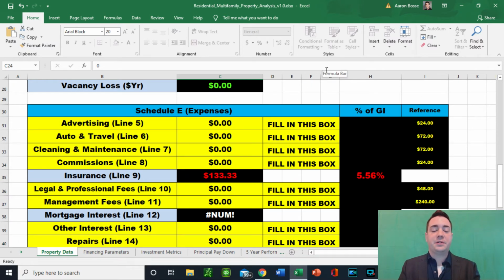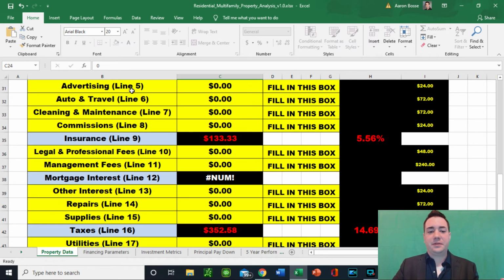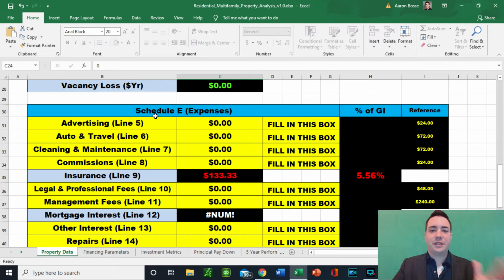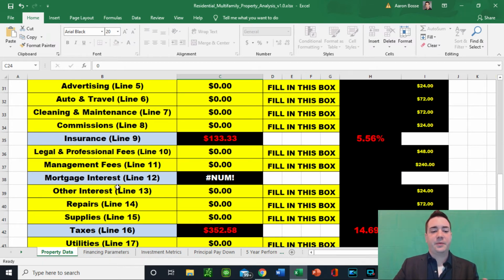Now, this is really cool too. The other thing, this is the Schedule E expenses. This is another backside reason as to why you get into real estate. This has to do with the taxes and the way we handle taxes. Every one of these items is a line on the Schedule E of a rental property: advertising, repairs, supplies, utilities, you name it. There are 3 categories on here that are not modifiable. That's going to be the insurance, the mortgage interest, and the taxes. The reason for that, because out of that 4-part equation of PITI, the one thing that you cannot deduct is principal.